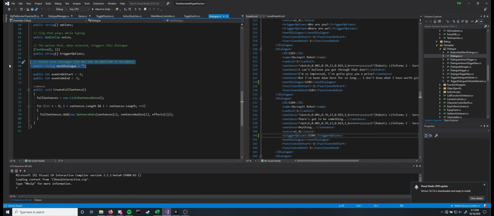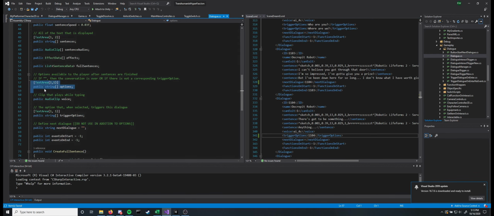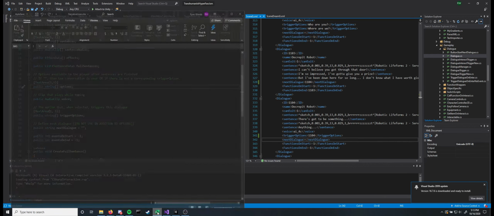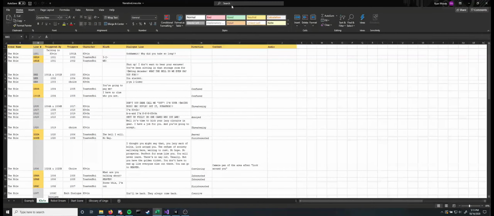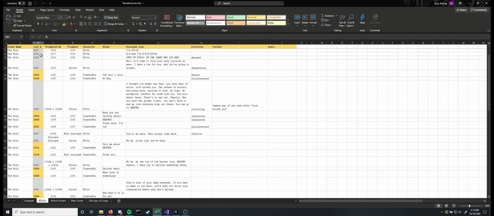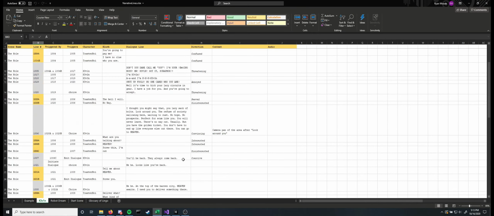This next dialogue was added long after I added options. It used to just string compare whichever option you chose, but I needed a way to go from dialogue to dialogue just by the way that I decide it. So that's how next dialogue came to be, and I didn't really have any ideas for conventions for that, but that's the one I'm going with right now, because it's the easiest to model in my Excel document, which I'll show off very briefly. This is currently what I'm using to just sort of outline my narrative. Not everything that's currently in my game is actually in this document. I'm kind of playing catch up a little bit.